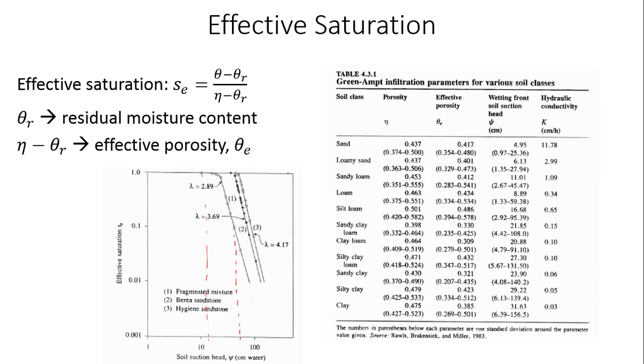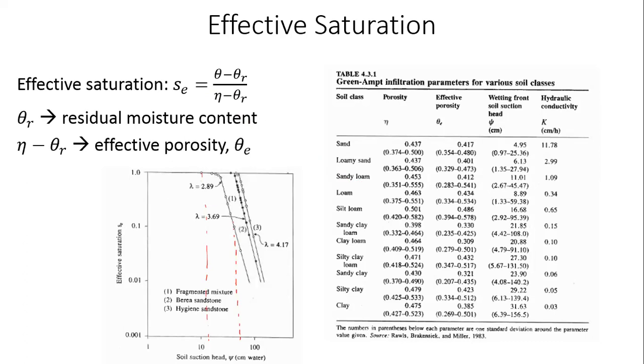When Se is equal to a given value, for a given soil, this denominator will not change, right? Only the numerator can change. The denominator is a constant, correct? For a given soil sample, its residual moisture content is a constant. Its porosity is a constant. For different values of moisture content, that numerator alone will change, right?